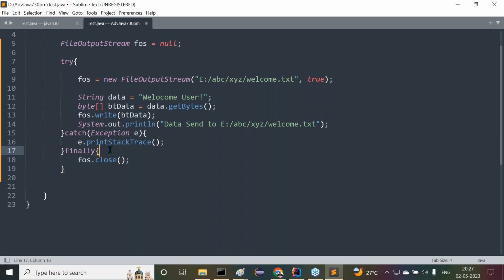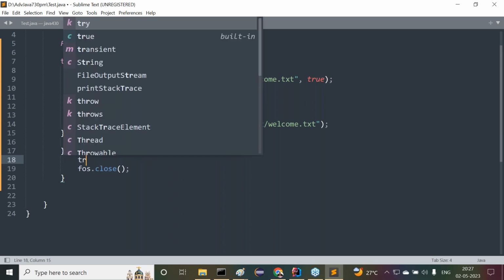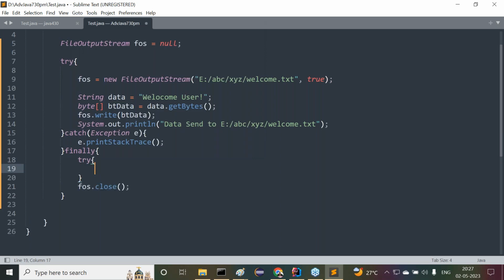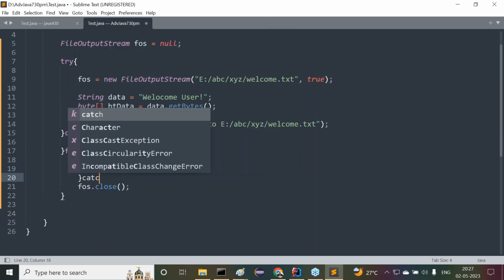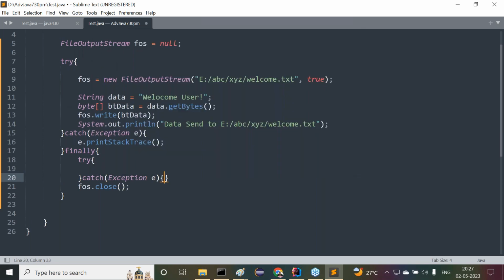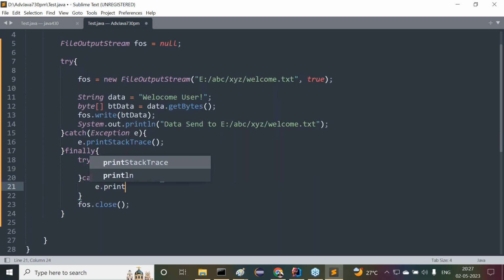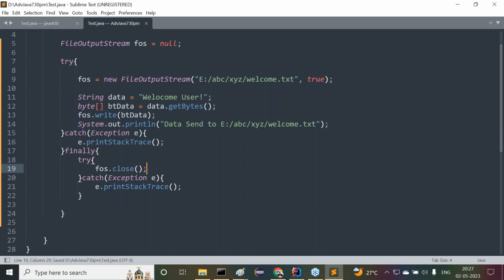To handle that exception inside the finally block, we again take try catch. Here we write Exception e. Inside this we write the printStackTrace method. Now we need to copy this close and provide it inside the finally block. So this is exactly the conventions we have to follow to use try catch finally in our applications for the sake of the resources.